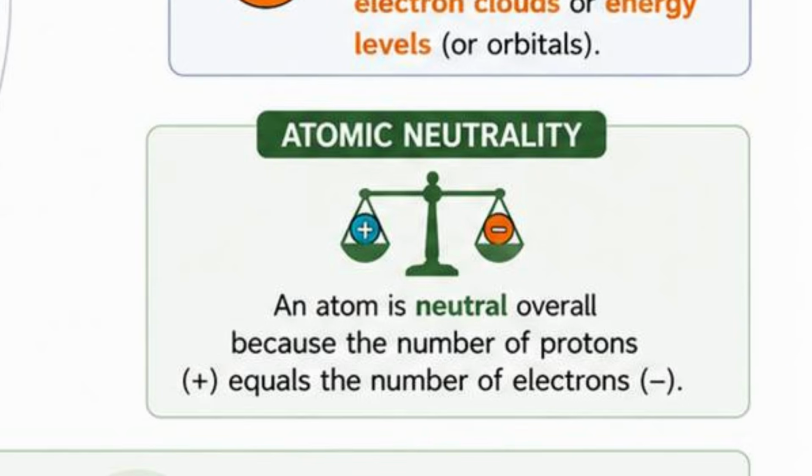For example, suppose an atom has 6 protons, so each proton contributes +1, no? So that gives a total positive charge of +6. If the atom also has 6 electrons, each carrying -1, adding them together, 6 plus -6 equals 0. So the positive and negative charges cancel each other, making the atom electrically neutral.